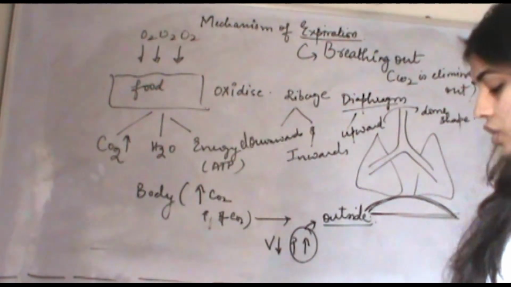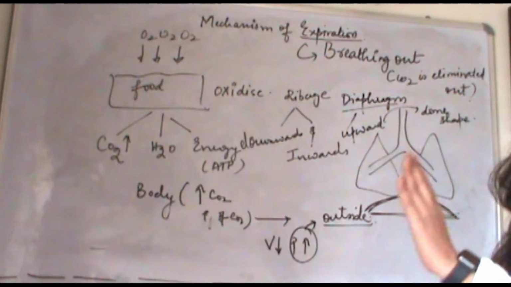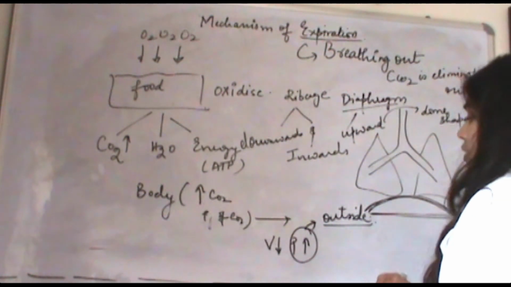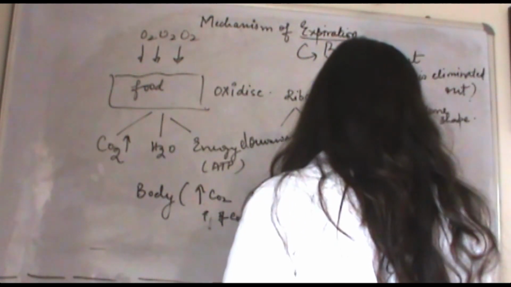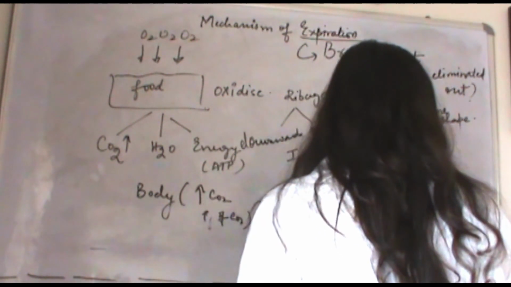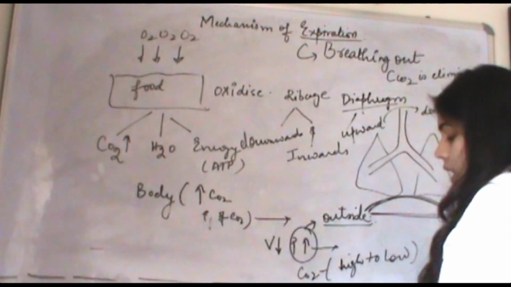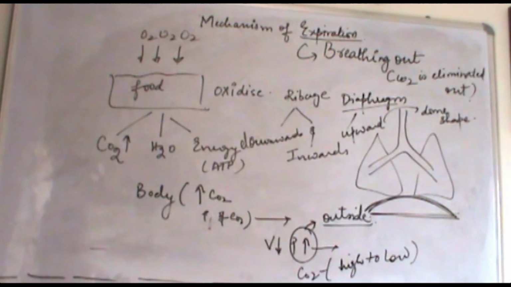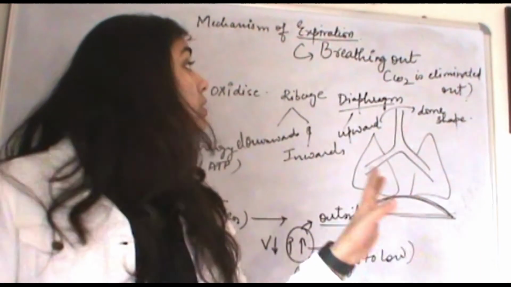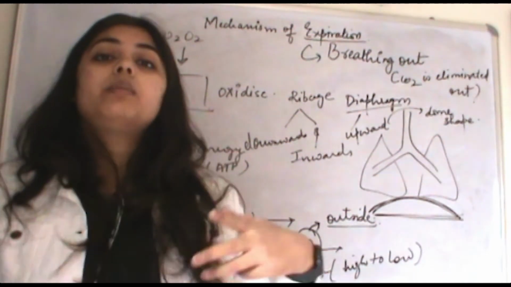This dome shape will ensure that the volume is decreasing and thereby the pressure will increase. If the pressure is more, where will the CO2 move? From high to low pressure. So that is why the CO2 is eliminated outside your body, and this is the basic mechanism of expiration that you need to know, guys.